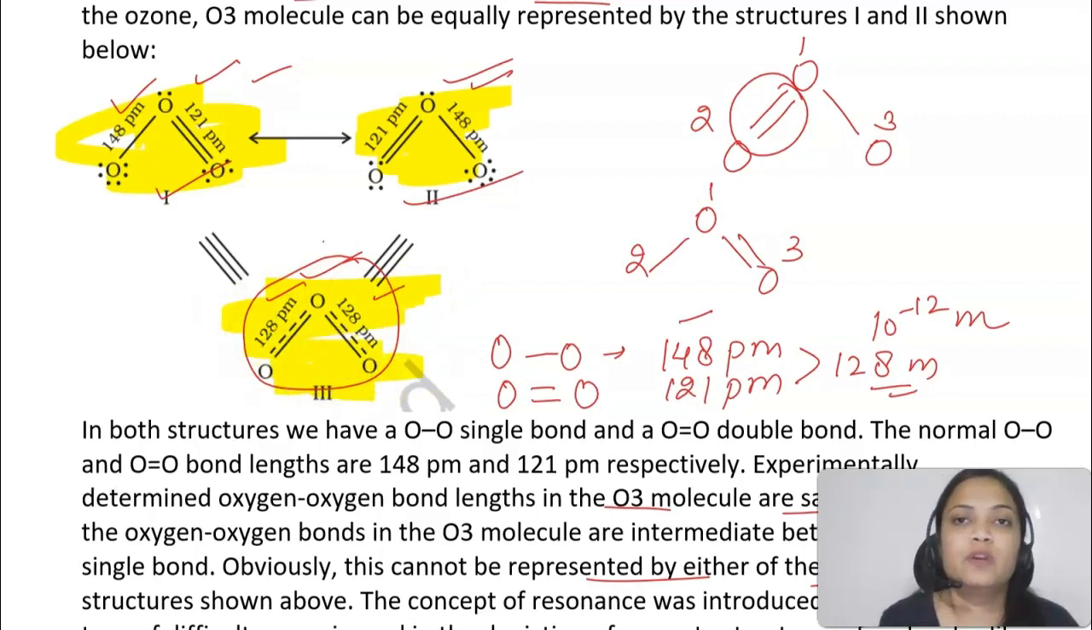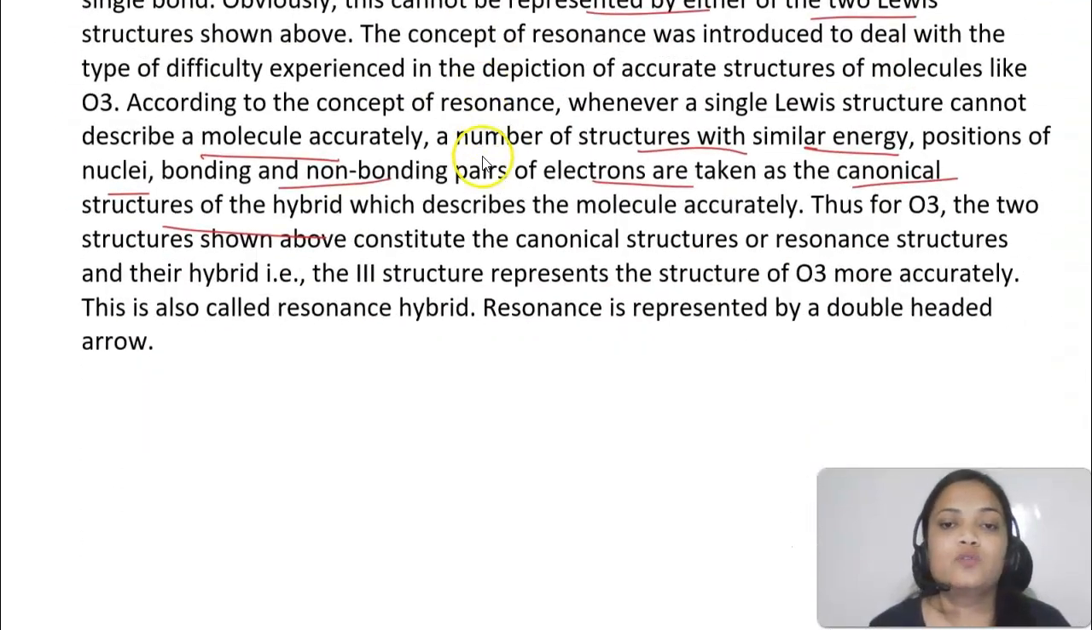So we will call it the resonance hybrid of the ozone molecule. The third structure, the resonance hybrid, represents the structure of ozone more accurately. So this is what resonance is.